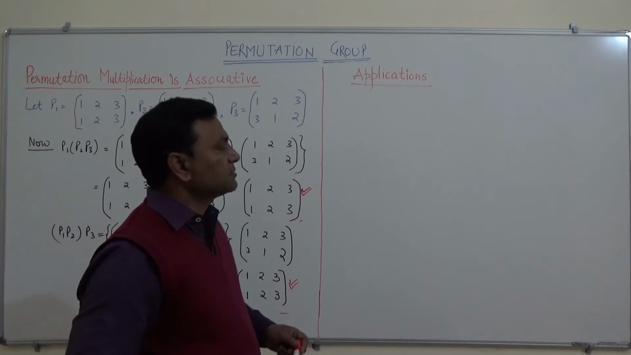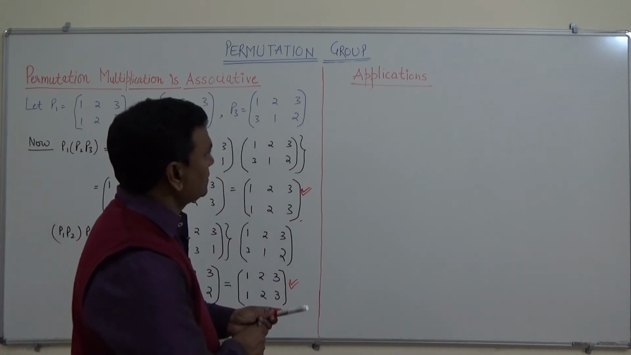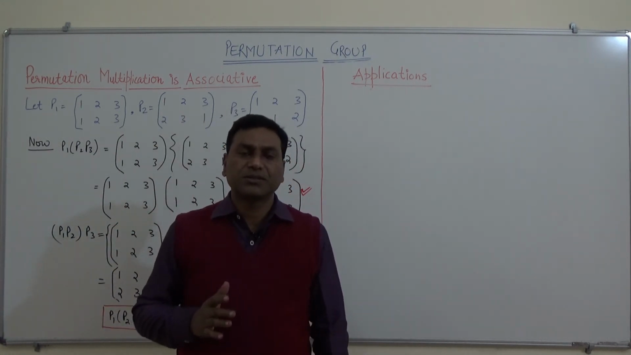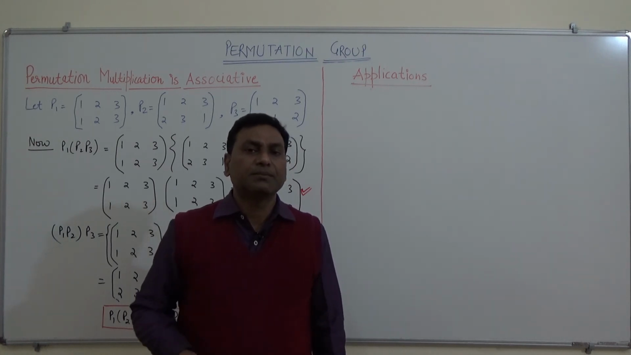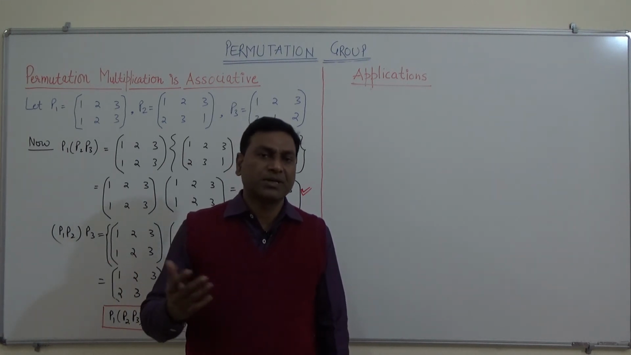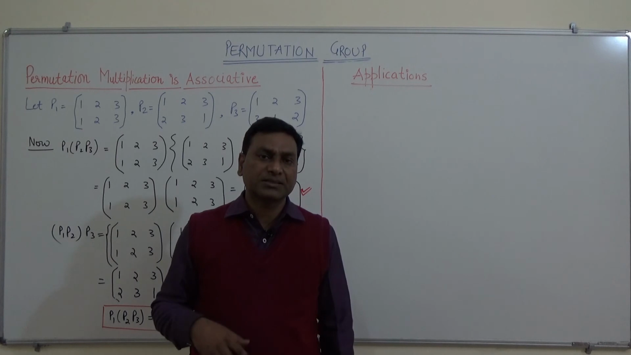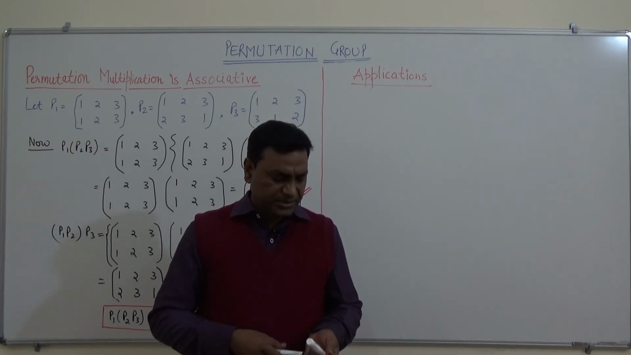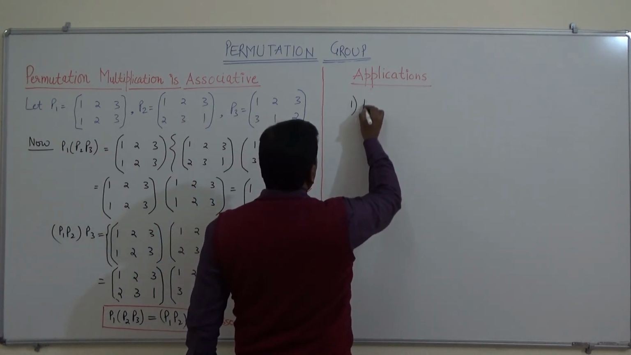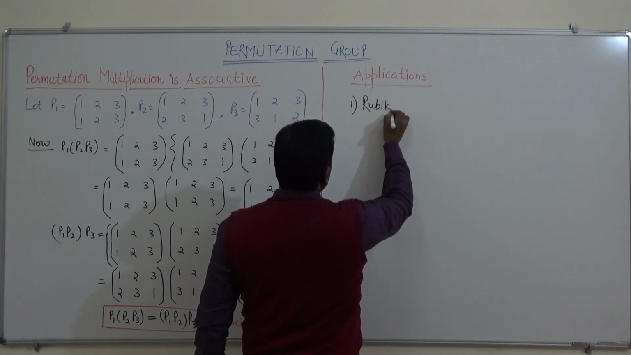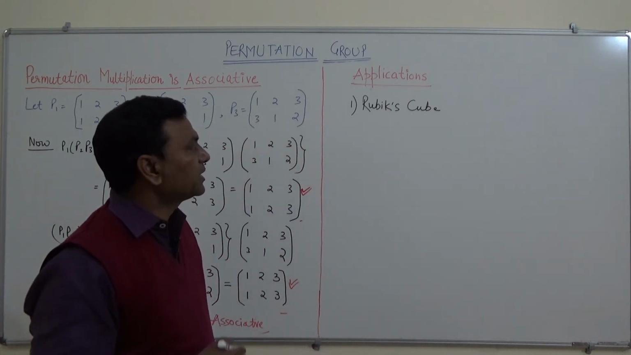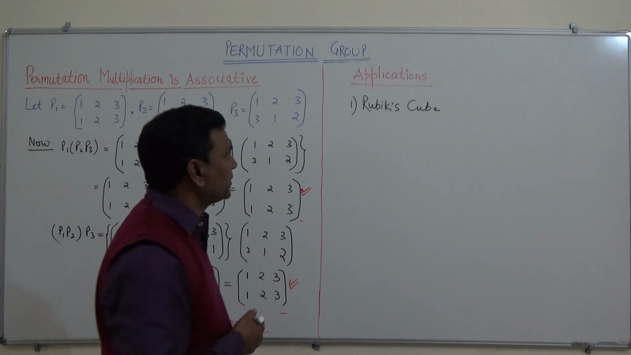Now finally we will see some applications of the permutation group. It can be applied at so many places. Normally this permutation group is used where we deal with puzzles, symmetries, combinatorics, or it can also be used in so many branches of physics, chemistry and mathematics. So let us see a few applications. The first application is the Rubik's cube. We are familiar with the Rubik's cube, so it can be used to solve the puzzle of this Rubik's cube.